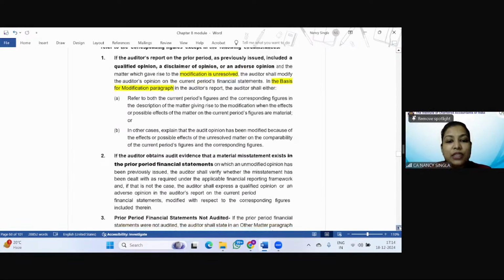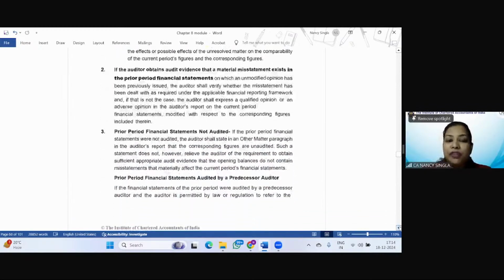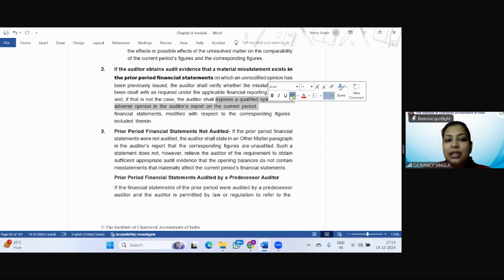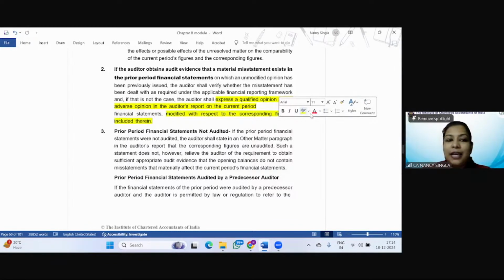The second situation is what? Where an unmodified opinion was given, but the auditor has obtained sufficient appropriate audit evidence that a material misstatement exists, right? So in this case, the auditor is going to qualify the opinion of the current year, modified with respect to the corresponding figures, right? Now, if the prior period were not audited, he is going to mention this in the other